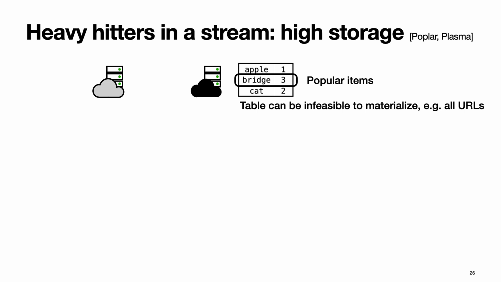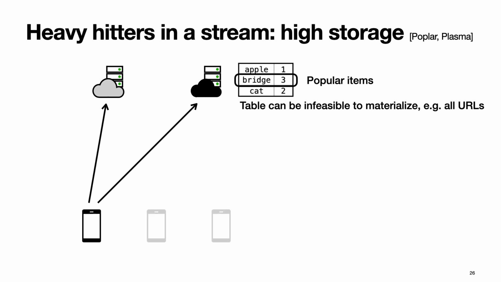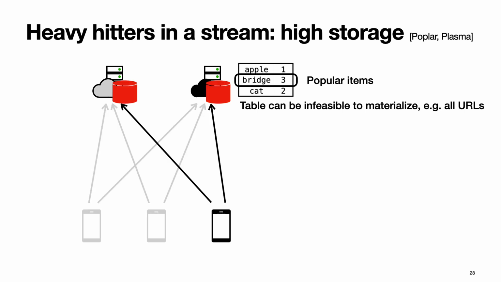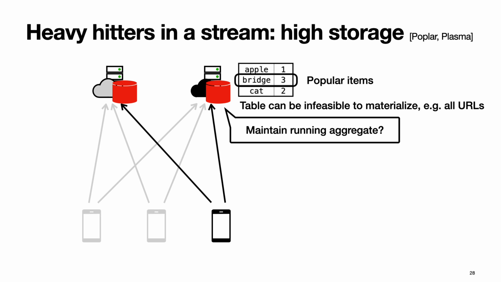Okay, so I want to spend a few more minutes talking about heavy hitters now. So if you recall from before, the servers were trying to compute the most popular items in the table. And the issue with prior schemes was that as clients come online and submit their data, the server storage keeps increasing. And the reason this keeps increasing is that the servers cannot maintain a running aggregate. This is an issue with heavy hitters, not an issue with other simple stats like sum, mean, histogram. This is all from prior work.